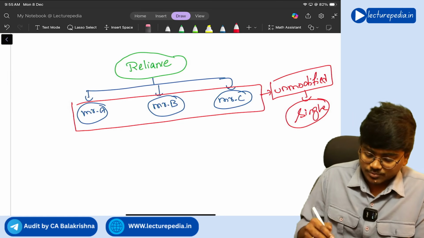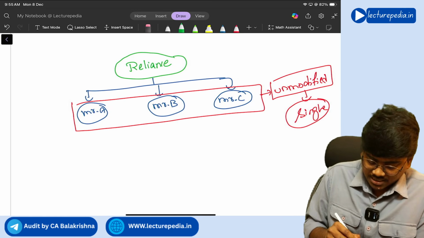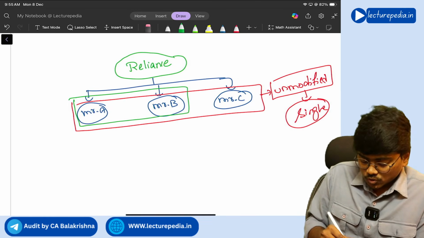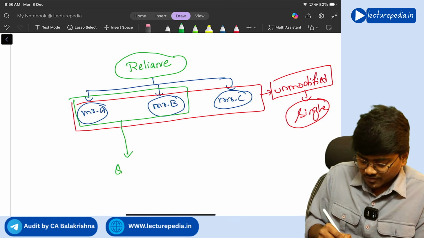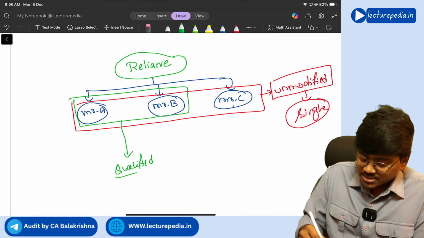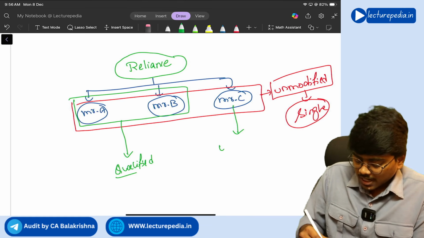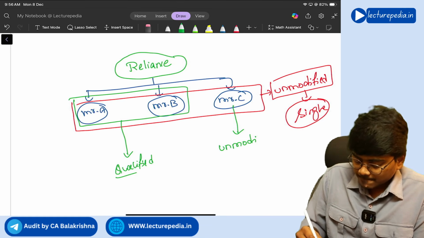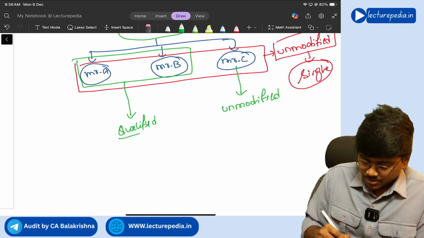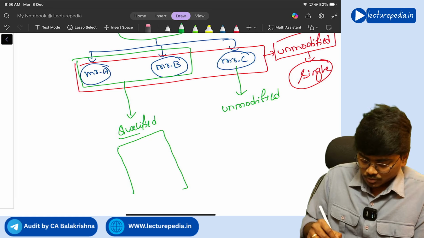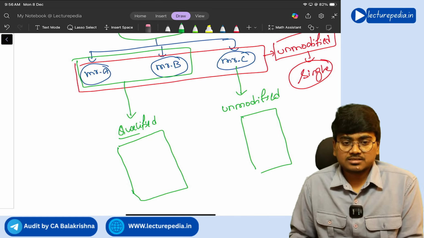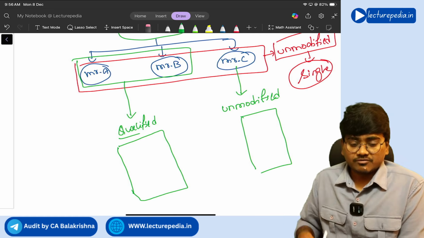Let's say for example Mr. A and Mr. B, these two want to give a qualified opinion, but Mr. C wants to give an unmodified opinion. In this situation, Mr. A and Mr. B together will give one audit report. Mr. C alone will give one audit report. Understanding?